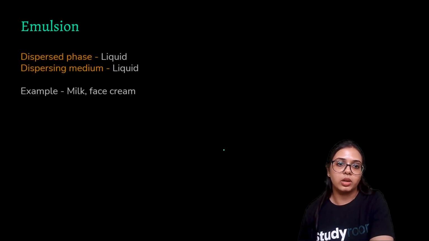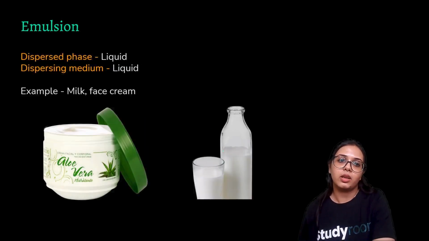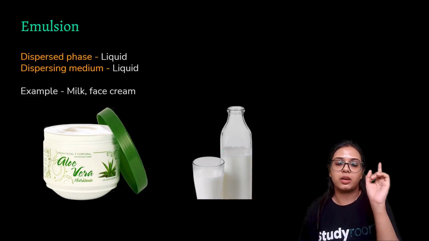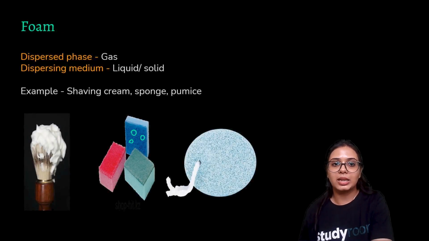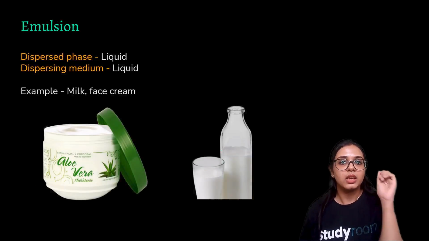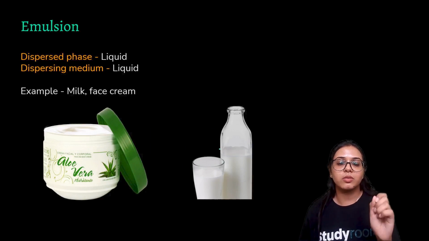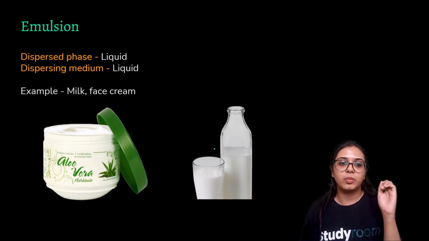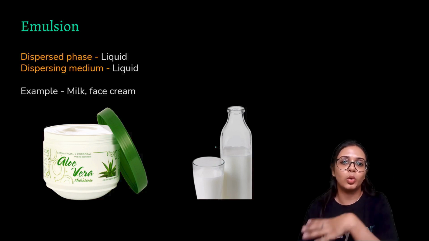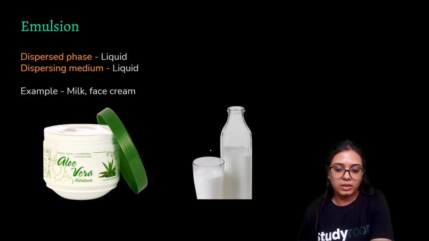Examples of emulsion. Now, emulsion is a liquid-liquid phase. We have observed liquid-solid and gas, and in the previous state that was foam, where we had gas in the liquid-solid state. Now, we will be observing liquid as the dispersed phase in the liquid dispersing medium. This is known as emulsion, and examples can be milk and the face cream, the cream that you apply on your face or the lotion that you apply on your body. These are examples of emulsions.